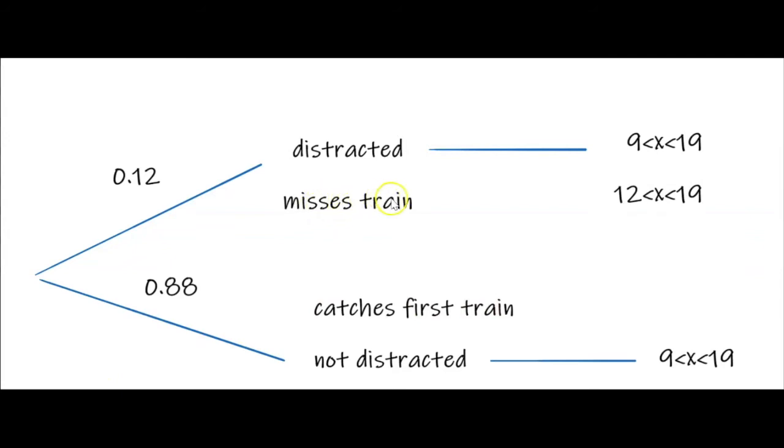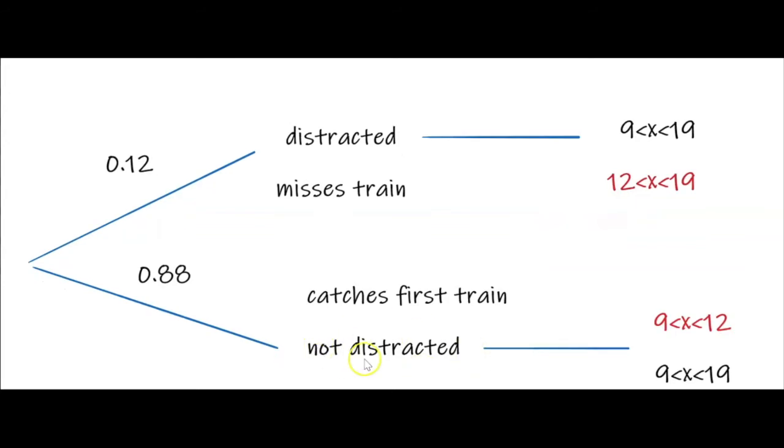If he misses the first train, he is on the second train, so his time is not between 9 and 19, but it is between 12 and 19. If he was not distracted, he catches the first train, and that means his time is not between 9 and 19, it's anywhere between 9 and 12 because he got on the first train.